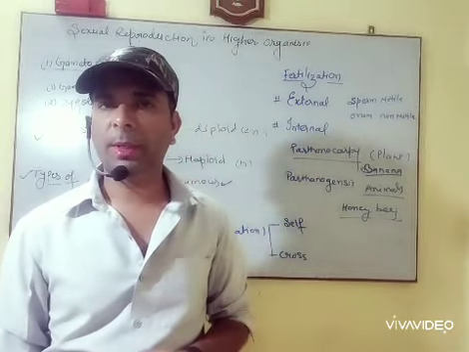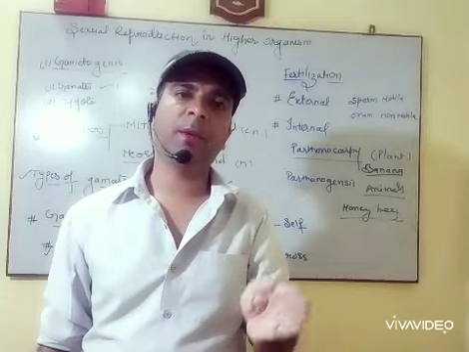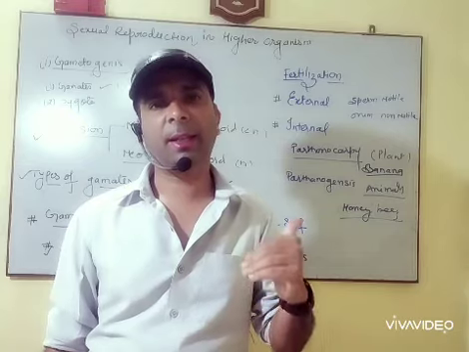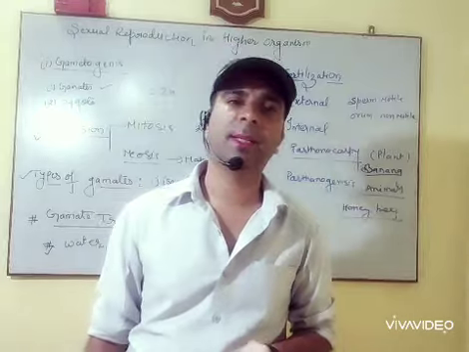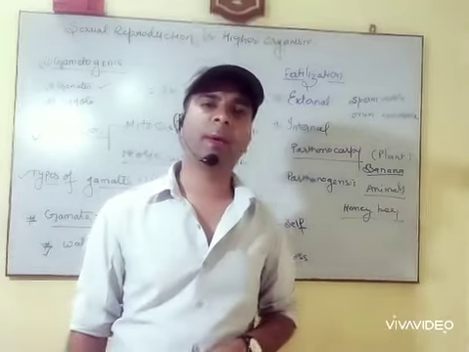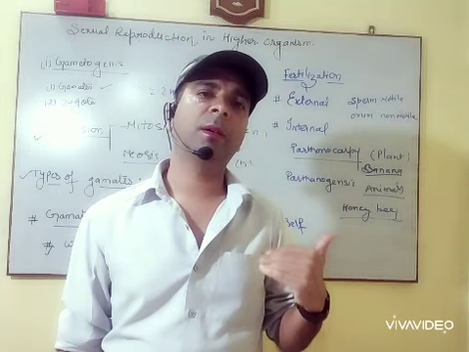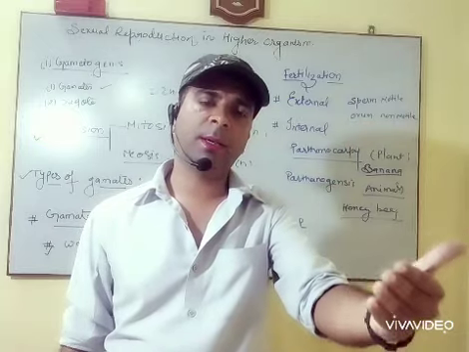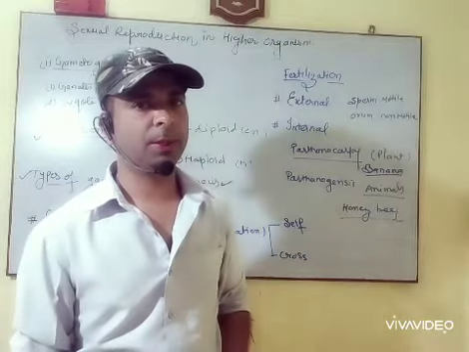Transfer of pollen grain from anther to the stigma of the flower is known as pollination. Pollination is again of two types. First one is known as self-pollination. Transfer of the pollen grain from anther to the stigma of the same flower. एक ही फ्लावर में से, एंथर में से स्टिग्मा के ऊपर पॉलन ग्रेन का ट्रांसफर्ड होना, वह कहलाता है सेल्फ पॉलिनेशन. What is cross pollination? Transfer of pollen grain from anther to the stigma of a different flower. ओके, यहाँ पर पॉलन ग्रेन का एक एंथर से स्टिग्मा के ऊपर जाकर बैठना दूसरे फ्लावर के, that is known as cross pollination.